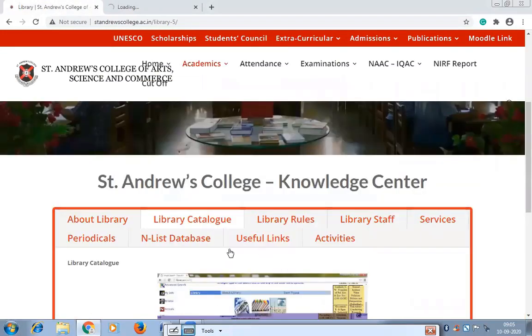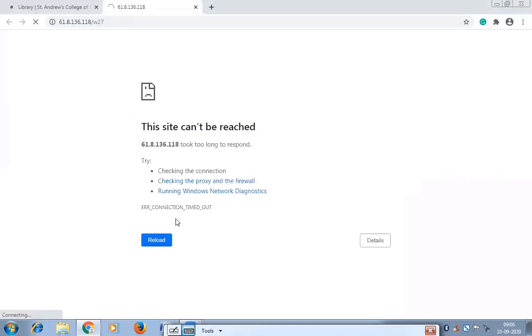Also, we have a digital library. Once it is open, I can show you. From the digital library also you can download books. Oh, bad luck, this is not opening. I need to call Shailendra to check the problem.